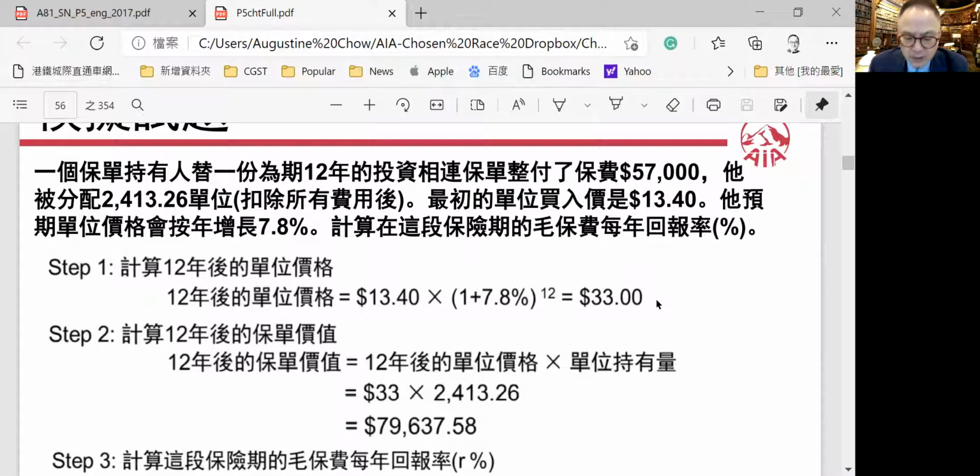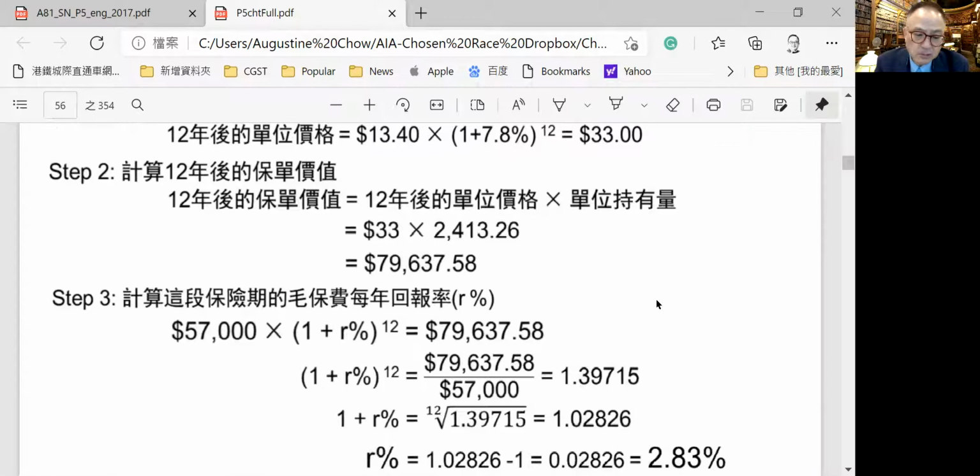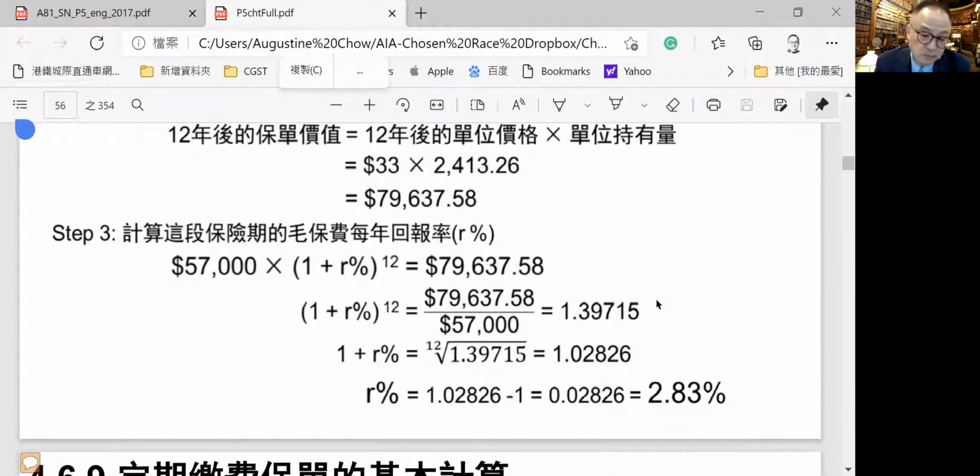79,638.5. And if you're calculating the gross return, then you put in this formula: 58 times (1 plus R%) to the power of 12, and you divide and calculate that the compound rate of return is only 2.83%. This is how you calculate on the financial calculator, by taking the 12th root, and you get 2.83% compound annual return, the APR, annualized percentage rate. So that's why you need to take a financial calculator into the examination room.